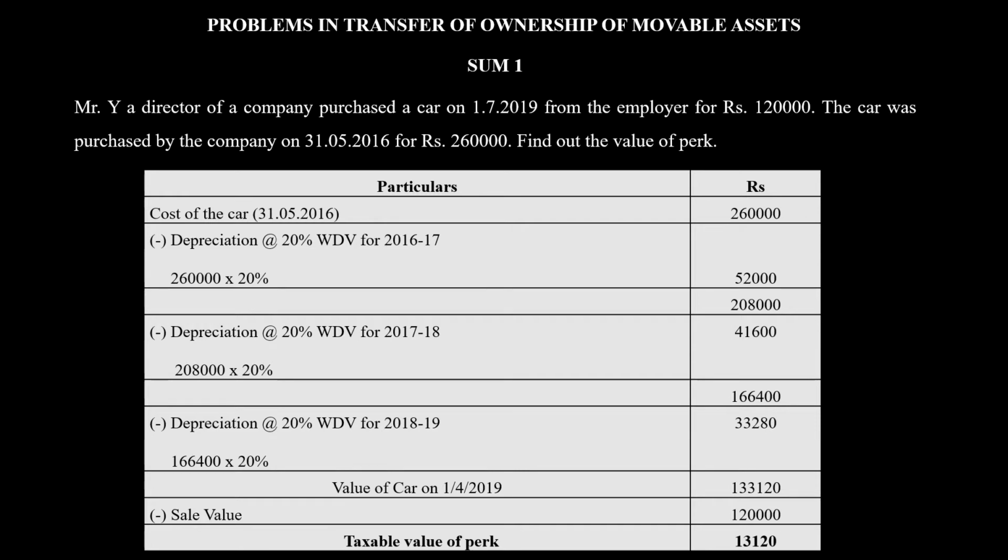From this, you minus the sale value, rupees 1,20,000. From 1,33,120 minus 1,20,000, you get the value of perquisite as 13,120. This is how you find out the value of a motor car bought by the employee from the employer as a perquisite.